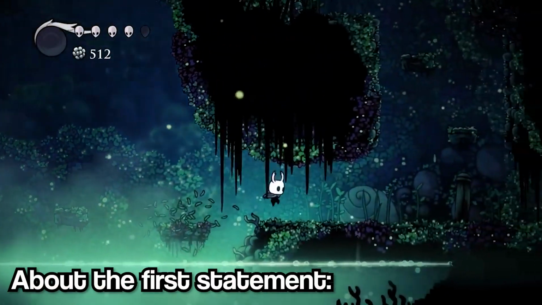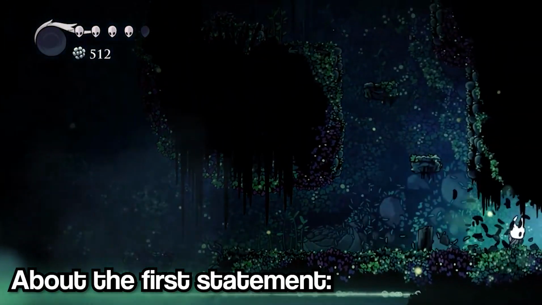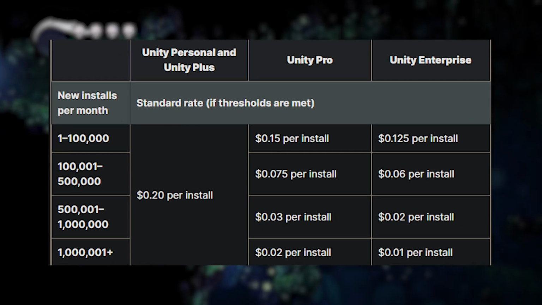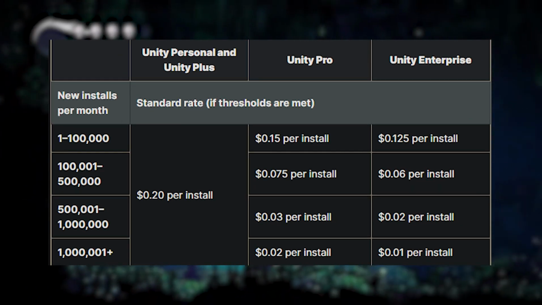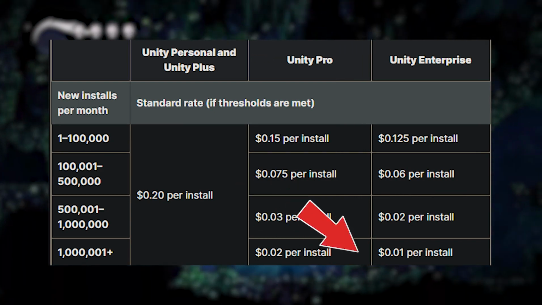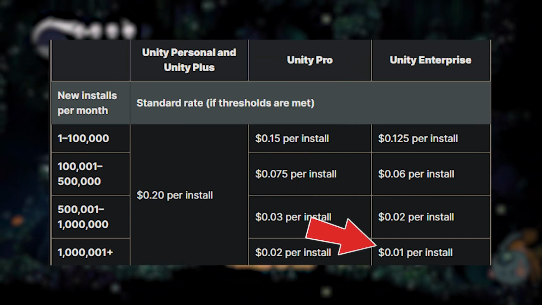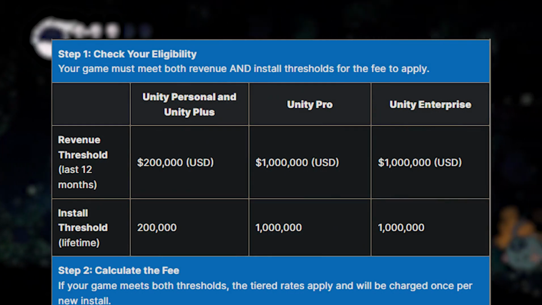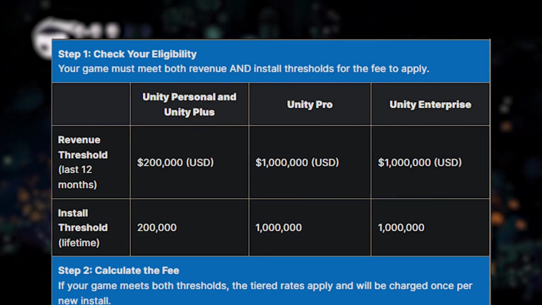Enjoy! In a nutshell, on September 12th, Unity announced that in 2024 they would charge a certain fee to more successful developers per each download of the games, ranging from 20 cents, which would affect most developers, down to 1 cent per installation, based on what plan developers purchased. The system to establish what fee one would need to pay is being shown on the screen.